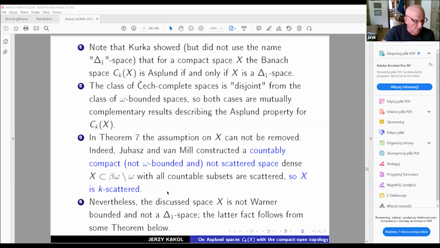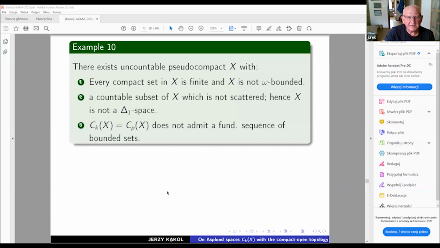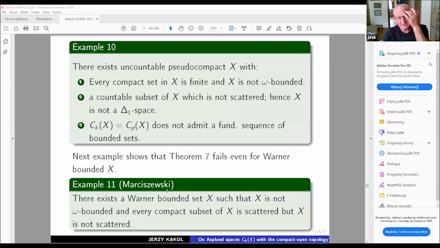Okay, so now maybe I skipped this example 10. But you see, I already mentioned that omega boundedness implies Warner boundedness. So one might be tempted to try to get Theorem 7 even for the larger class of spaces X, namely Warner bounded ones. But quite recently, my colleague from Warsaw sent me this example.